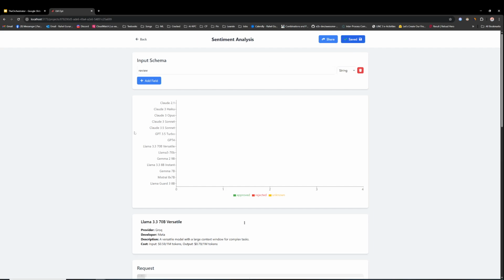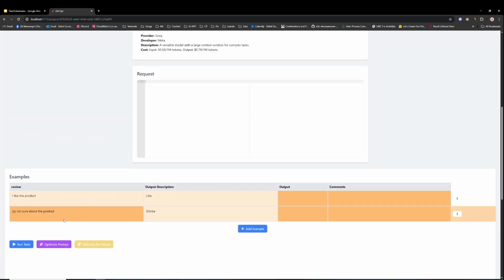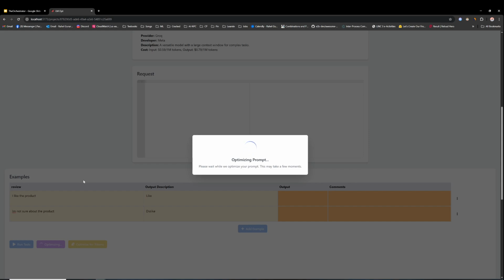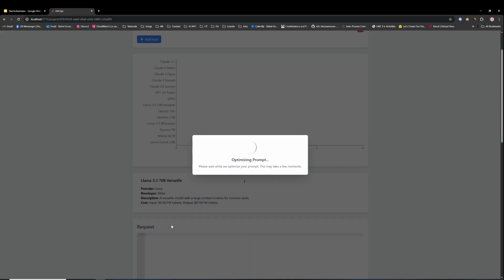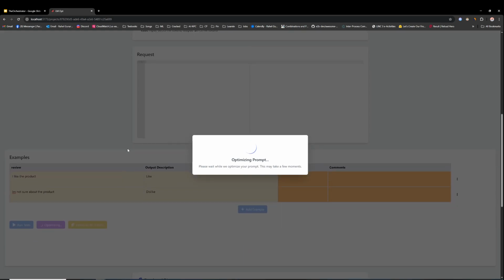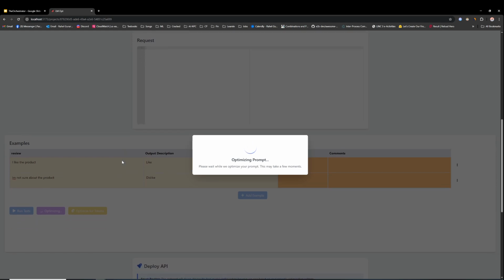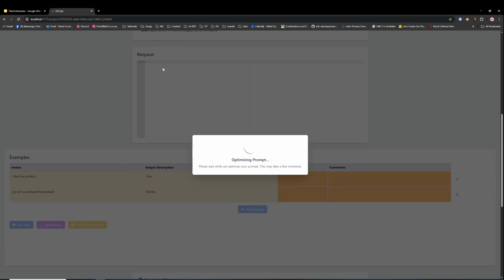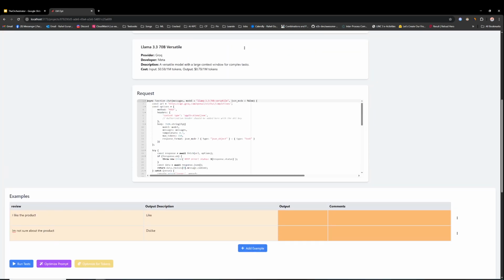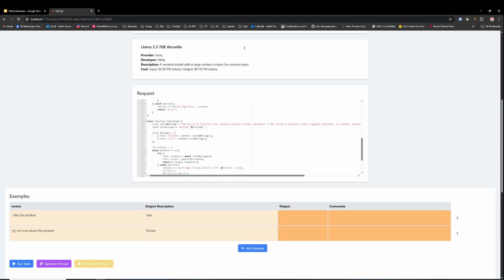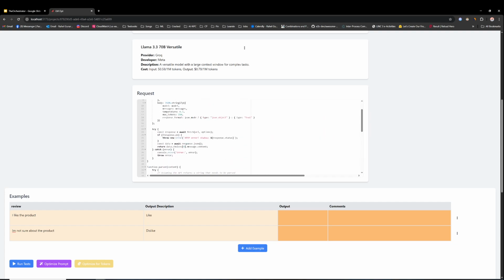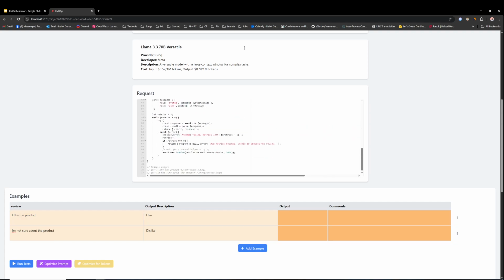I'm going to go ahead and save first, and then I'm going to click Optimize Prompt. And right now we've selected Llama 3.3 70 billion versatile, and what the model is doing right now is generating code to call this model and to try and satisfy these examples. So here the code is generated to satisfy these examples. And all I'm going to do now is just click Run Test.